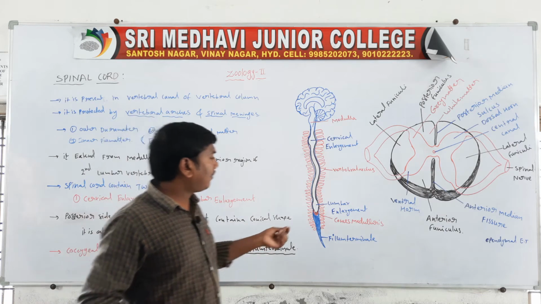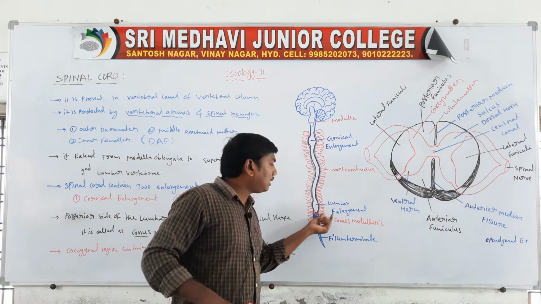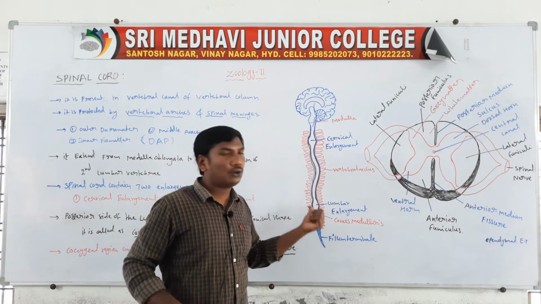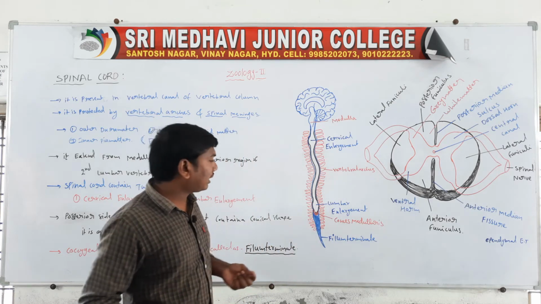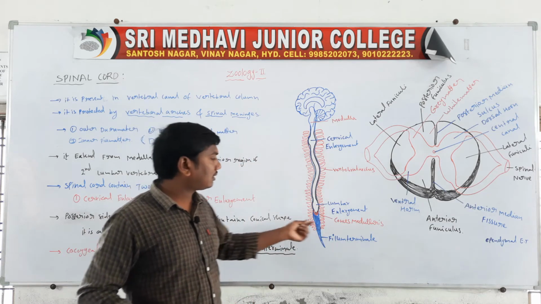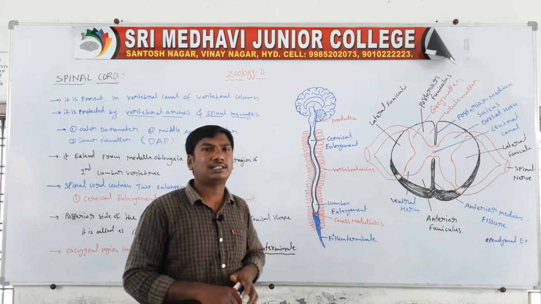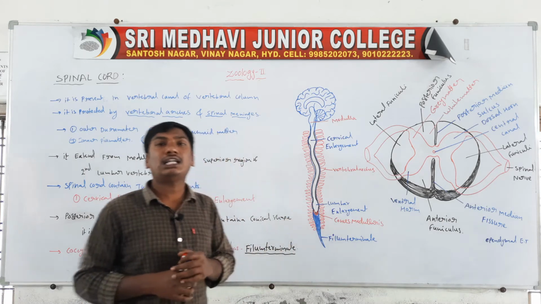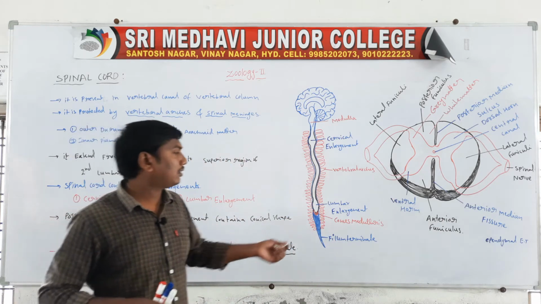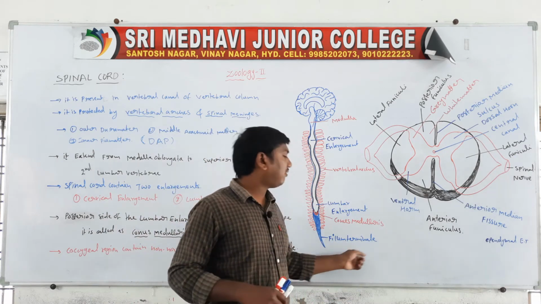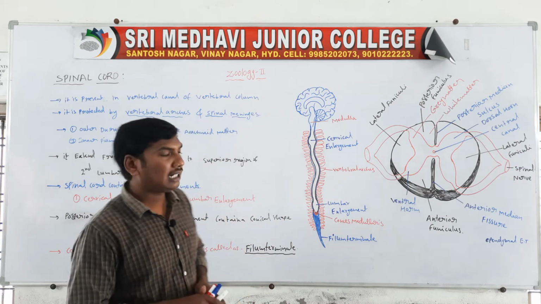Next, below the lumbar enlargement, they contain a conical shape, which is called the conus medullaris. Then in the coccygeal region, below the lumbar region, they contain a non-nervous part, which is called the filum terminale.